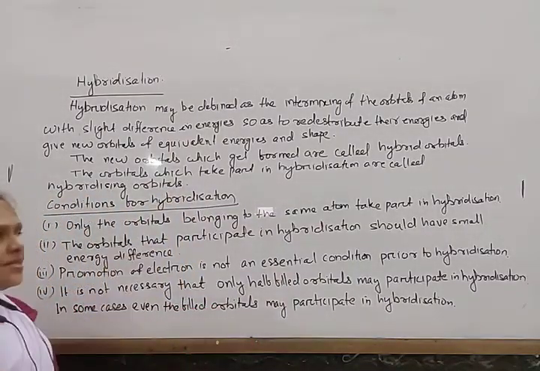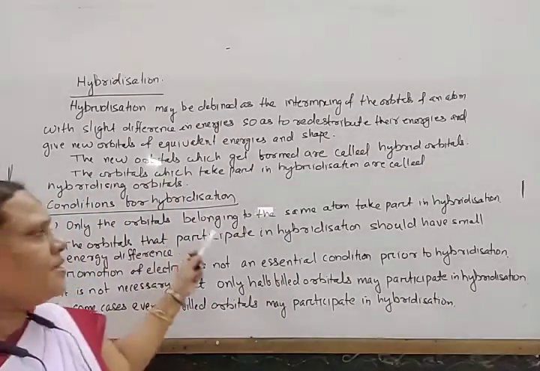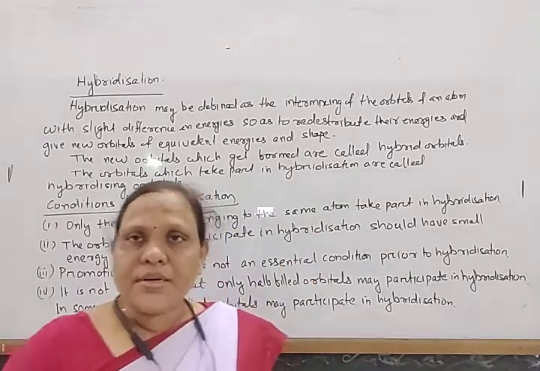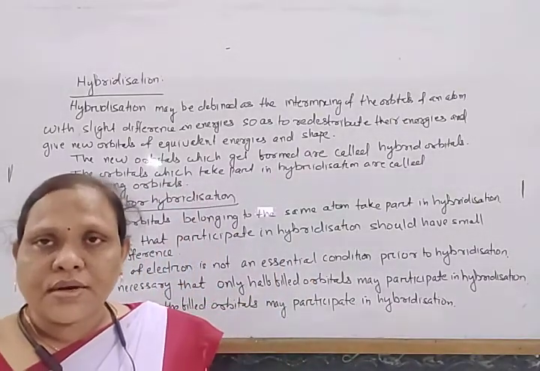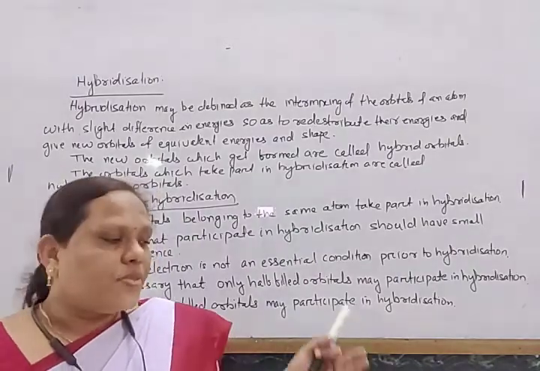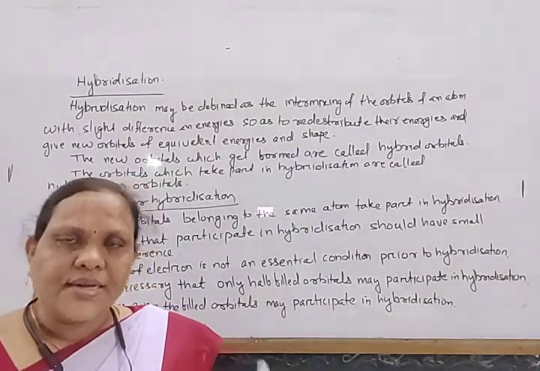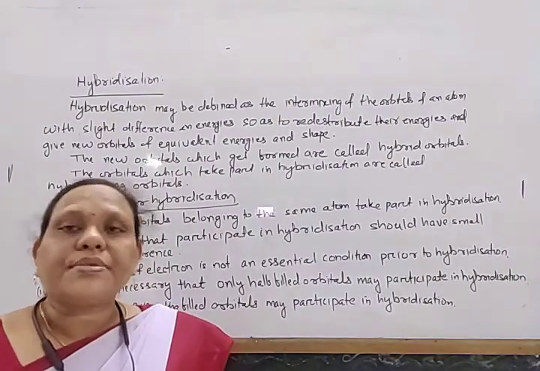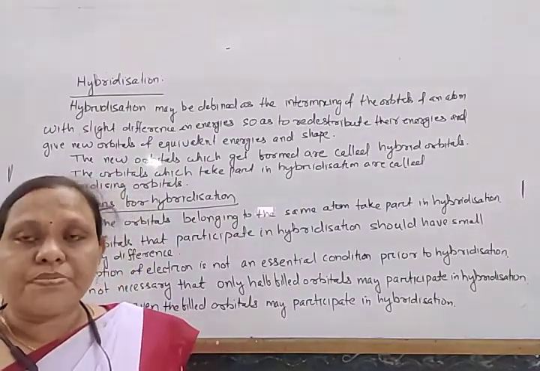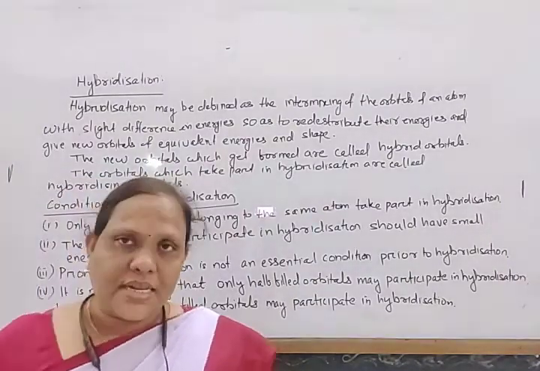And what are the conditions? Only the orbitals belonging to the same atom take part in hybridization. Generally the valence shell orbitals of one atom take part in hybridization. In some cases, the inner orbitals also take part, not all orbitals.